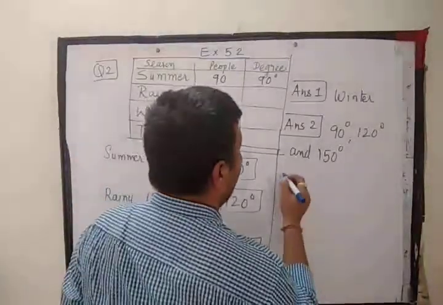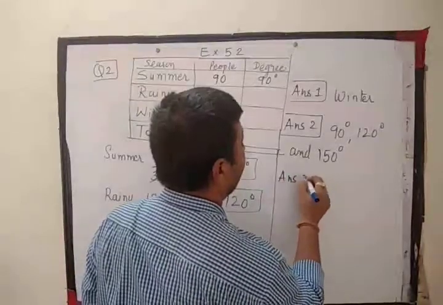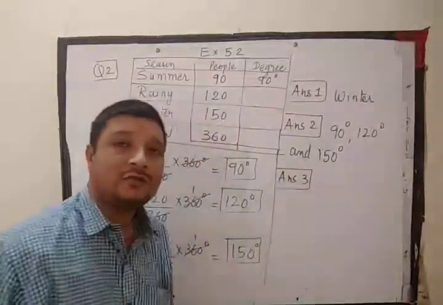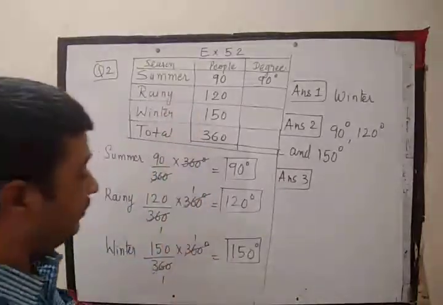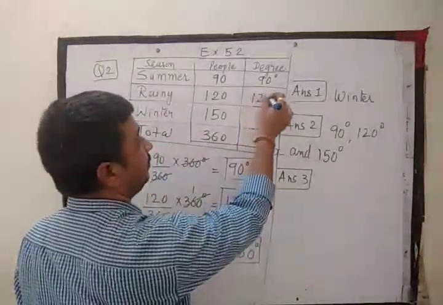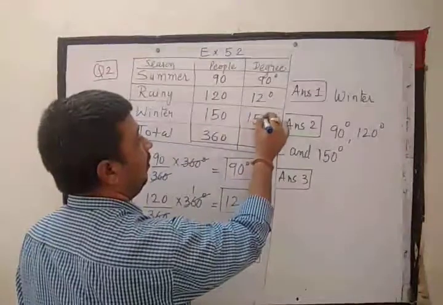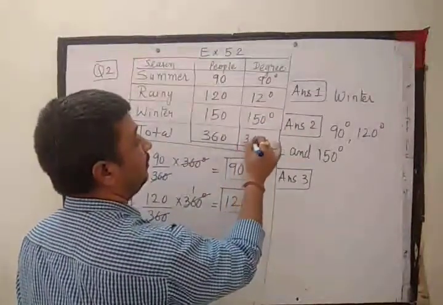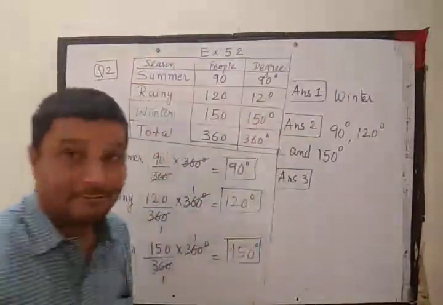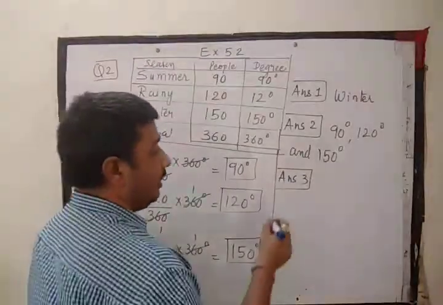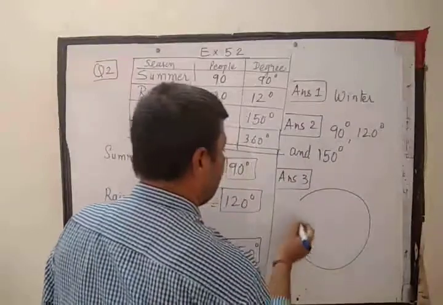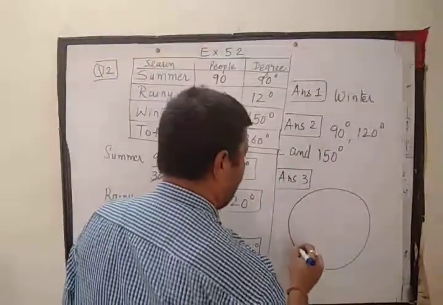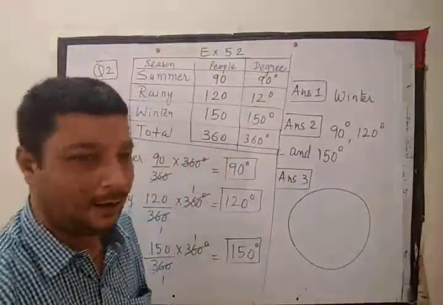Now, answer number 3. They have asked the question: draw a pie chart using this data. अब उसके लिए हम लोग ने डिग्री भी चाहिए, that also we have got. Okay, और इसका टोटल भी मिल गया हमको 360 डिग्री. So, third question, we will draw a pie chart. I'm not good at drawing, but बन गया.